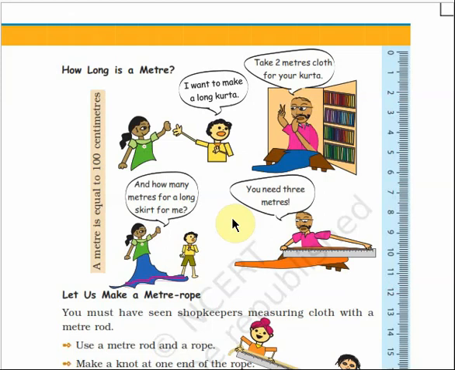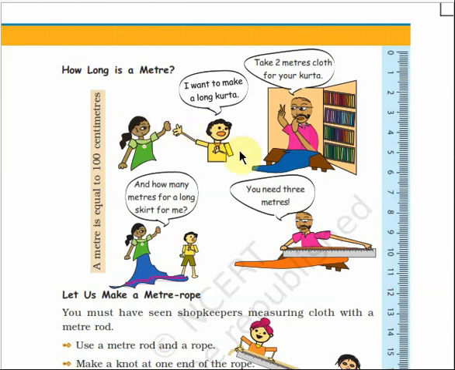Please take out your text book, take page number 53. Let us learn today how long is a meter. A meter is equal to 100 centimeters. So 1 meter means 100 centimeters. So what is 1 meter? 1 meter is equal to 100 centimeters.